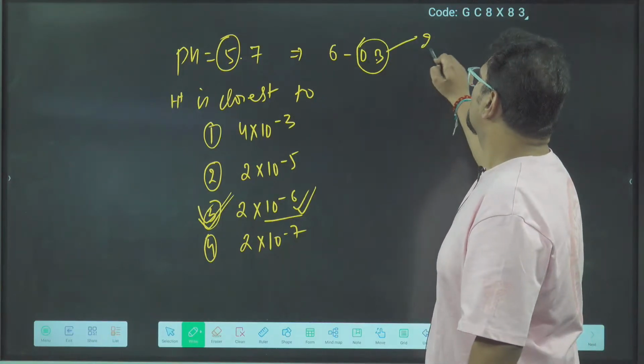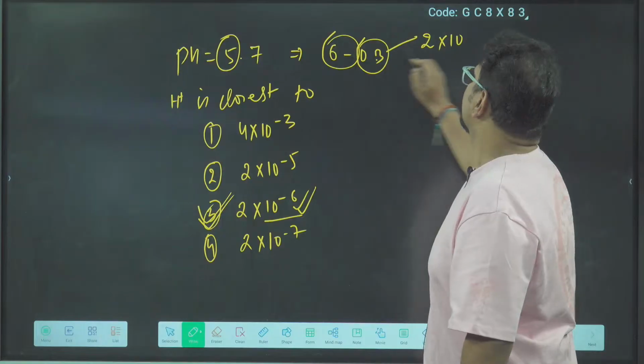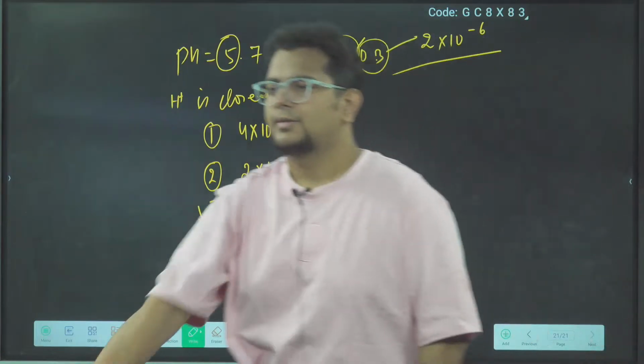0.3 is log 2. 10 power minus 6. Say, bhai.